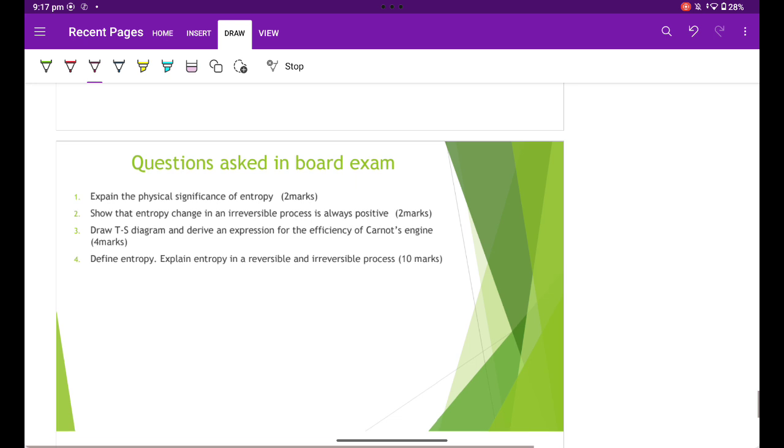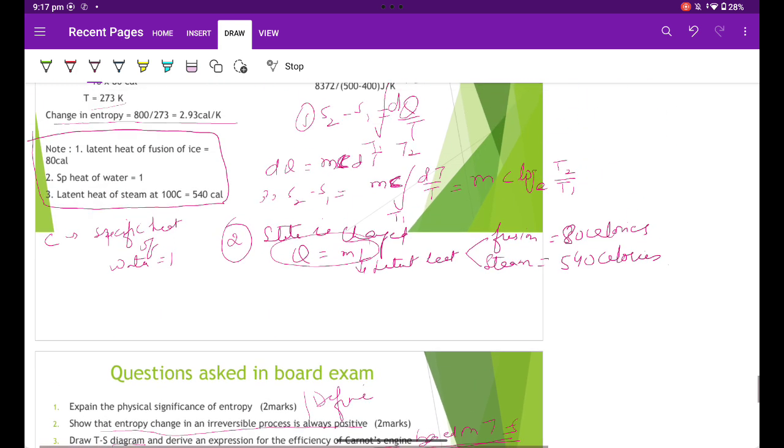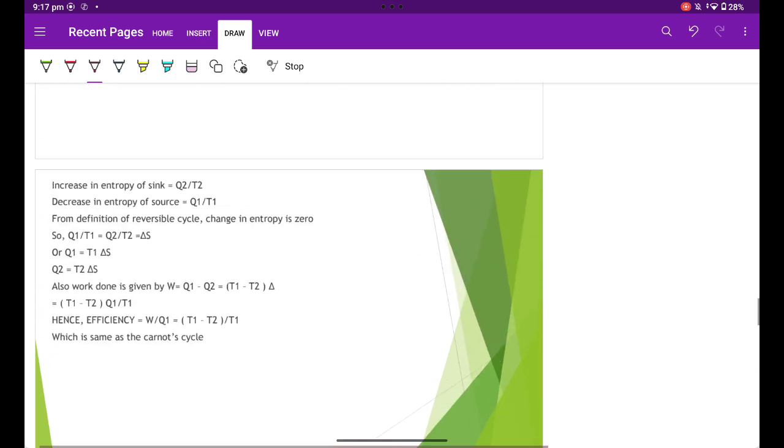Questions that are generally asked in the board exams: physical significance of entropy, define entropy, show that entropy in a reversible process is always positive, TS diagram, efficiency of the Carnot engine based on entropy using the TS diagram. Define entropy, entropy for reversible and irreversible processes. That is all in entropy. Thank you.